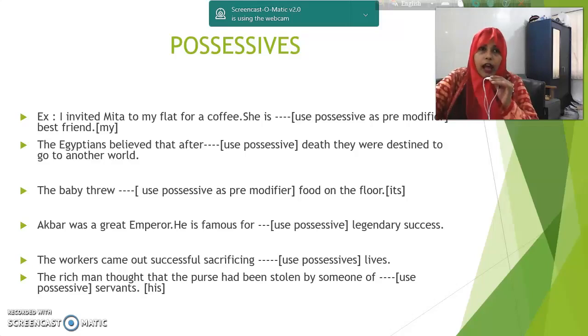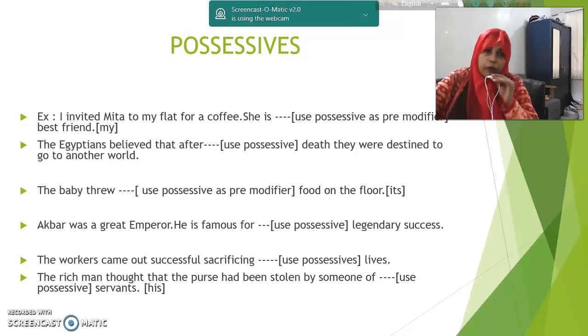Have a look at the example. Number 1. I invited Mita to my flat for a coffee. She is dash best friend. What will be the answer? My. I invited Mita to my flat for a coffee. She is my best friend. My is here a possessive.